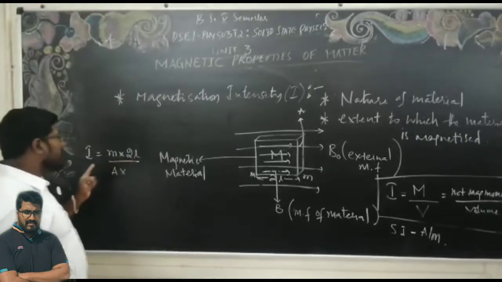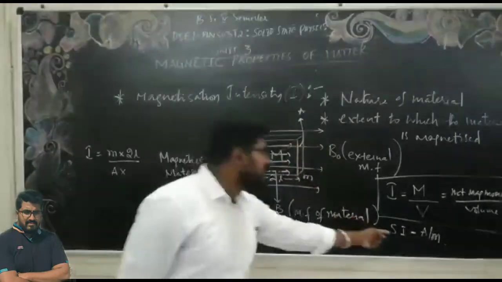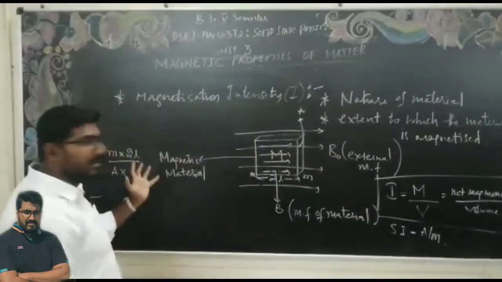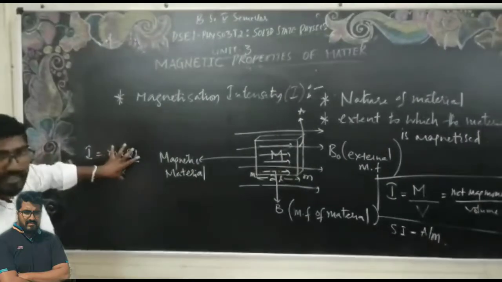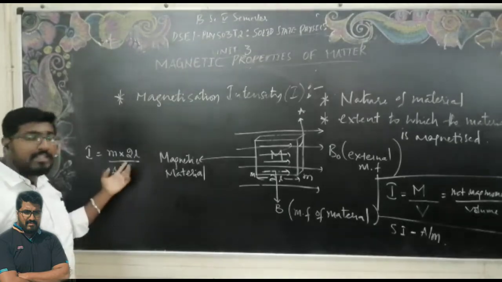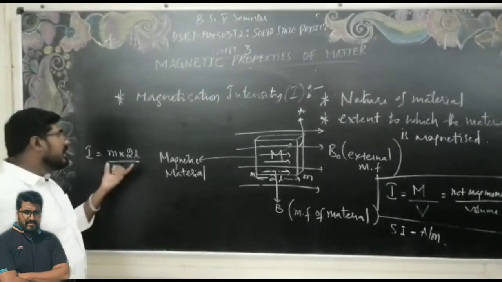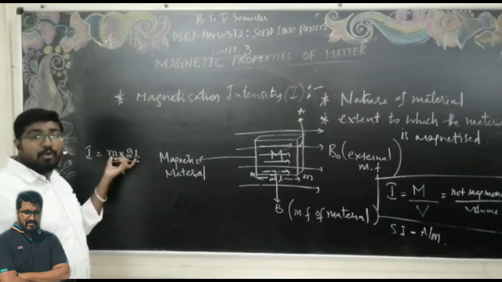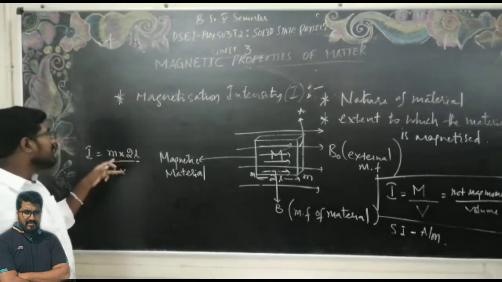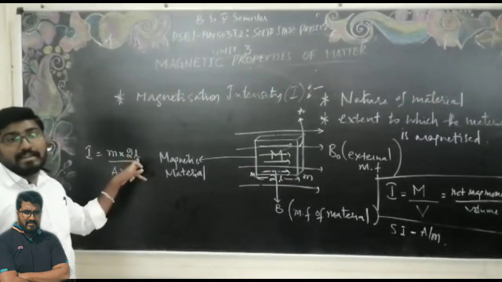The SI unit of the magnetization intensity is ampere per meter. How is it ampere per meter? The definition of the magnetization intensity is the net magnetic moment per unit volume. As we have already studied, the magnetic dipole moment is nothing but the pole strength times the magnetic length.